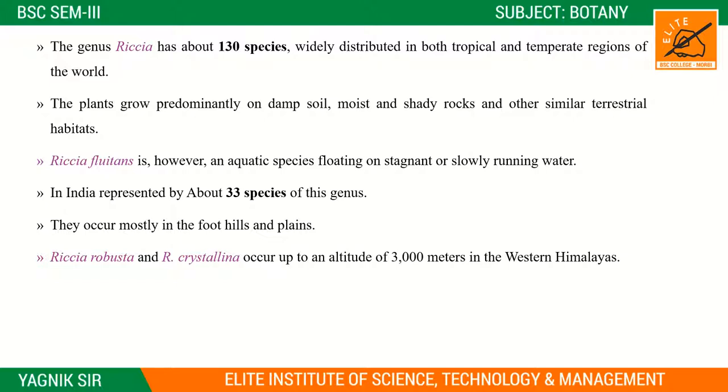Riccia robusta and Riccia crystallina occur up to higher altitudes, a minimum of 3000 meters in the western Himalayas.